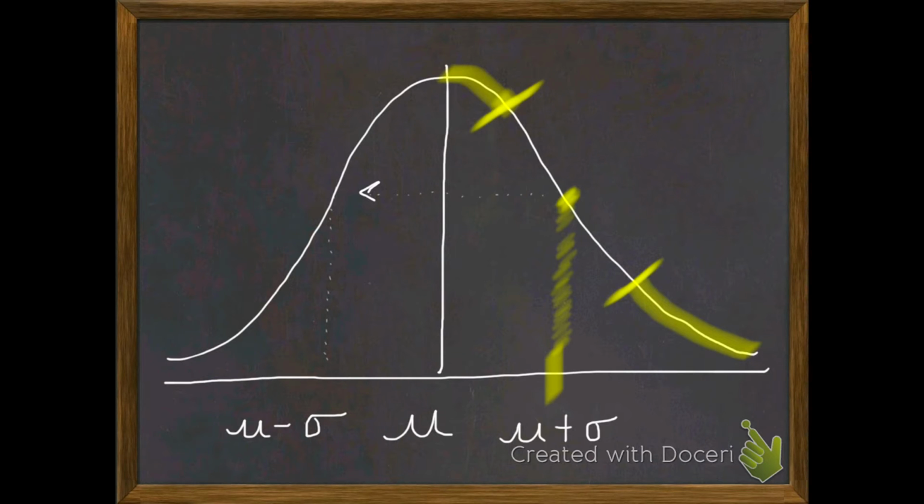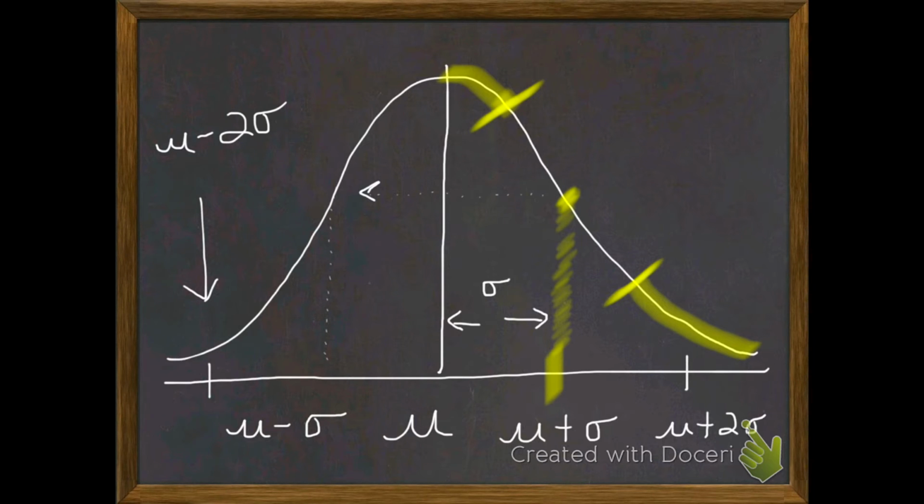Guys, once I get this distance defined to be 1 standard deviation, I could come on up the same distance and have 2 standard deviations above the mean, 3 standard deviations above the mean, and on the other side I could do the same thing with 2 standard deviations below the mean.